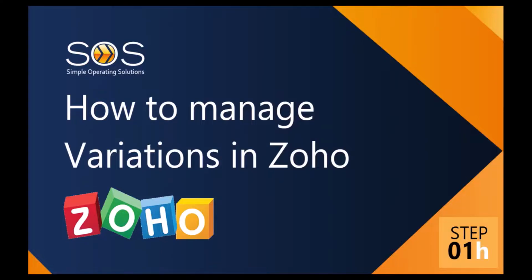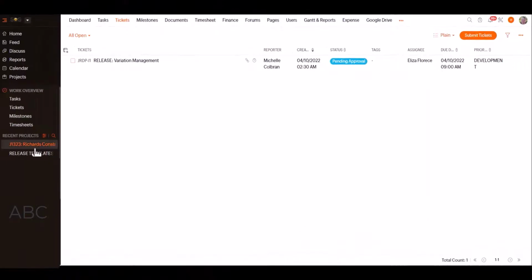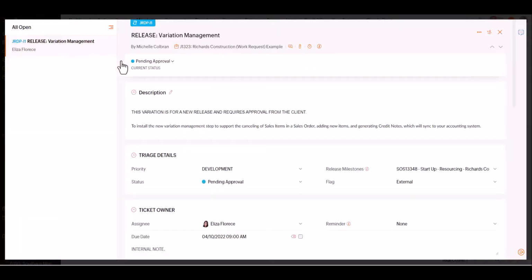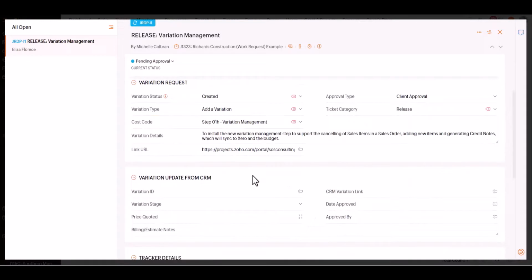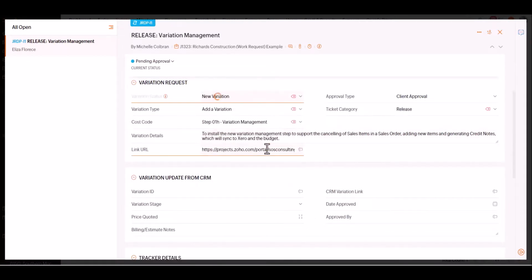Hello everyone, I'm going to show you how to use the variation management process in Zoho CRM using our exclusive widget. I'm going to start in this project for Richard's Construction, and in tickets I've already prepared a variation ticket. If I open that ticket up, this contains information about my variation, and I'm just going to click on variation status, click on new variation to send it down to CRM.